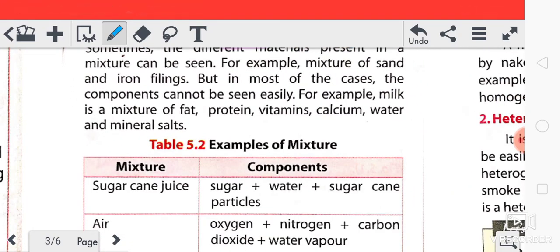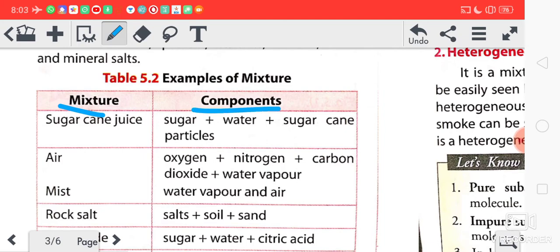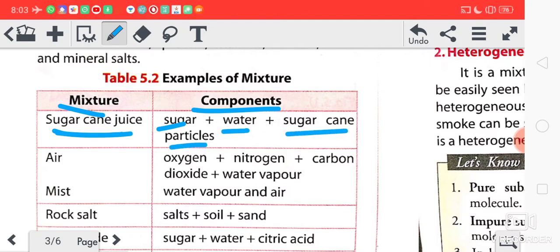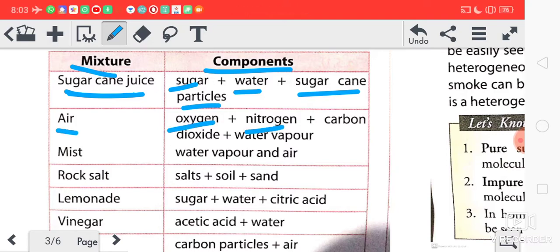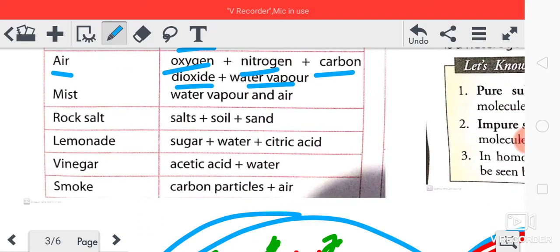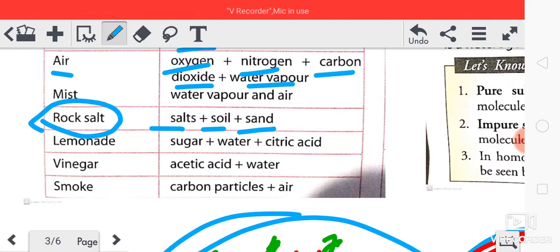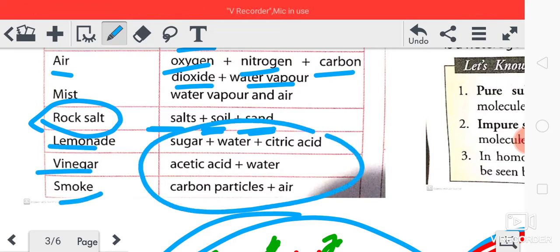Got it? So you can see here mixture and components. Sugarcane juice is a mixture of what? Sugar plus water plus sugarcane particles. Then air is a mixture of what? Oxygen, nitrogen, carbon dioxide, water vapor. So many things are there. Rock salt, soil, sand. Rock salt is a mixture of what? Salt, soil, and sand. Similarly, these are the mixtures and these are the components.